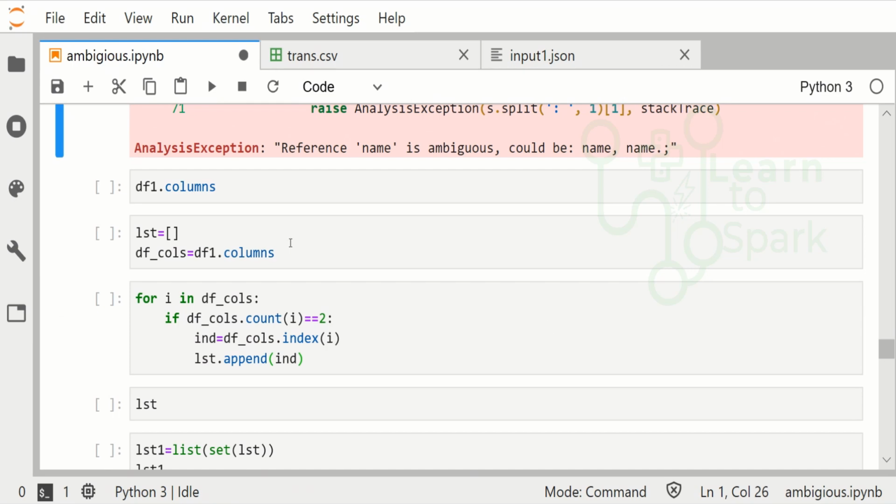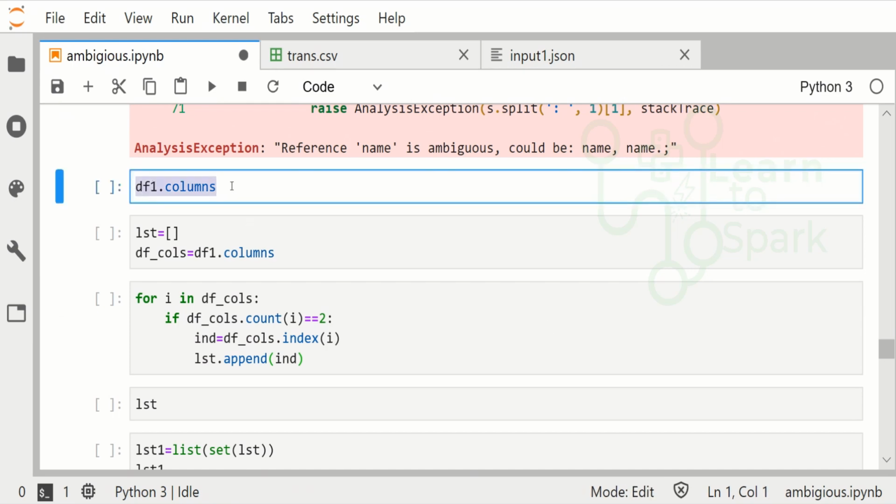So for this, what we are going to do is handle it using df.columns. With this df.columns we have many options, like we can take the index, or we can take the count of a particular column. Let us see how we are going to do it.